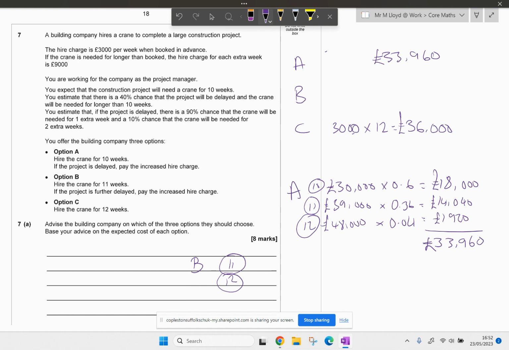I think we've also got the 10 weeks as well. I think we need to incorporate the 10 weeks. Because with C, if you've hired it for 12 weeks and you go less than 12, it doesn't matter, does it? But for 10, I'm going to work out 12 to begin with. So for 12 weeks, we're hiring it for 11. So 11 times by 3,000 is £33,000.